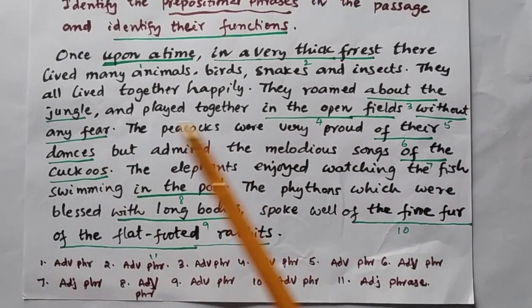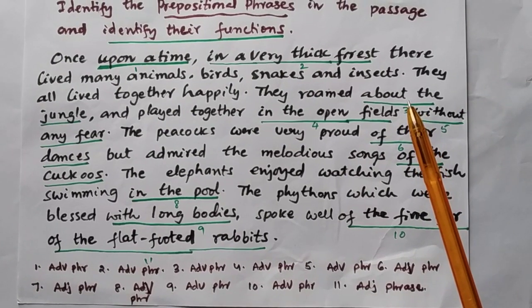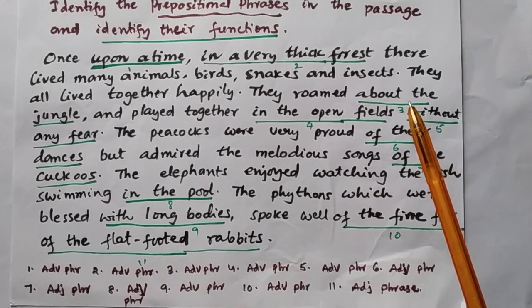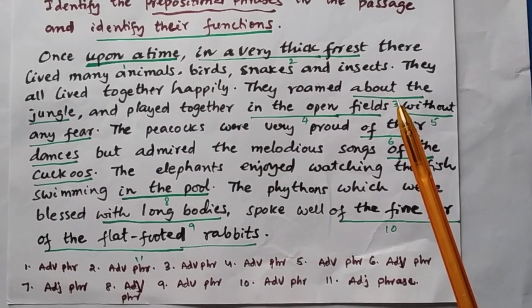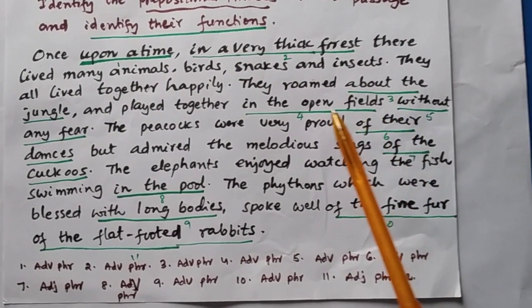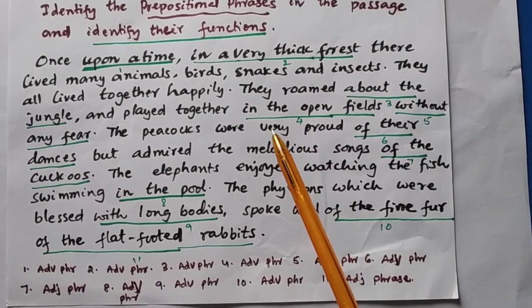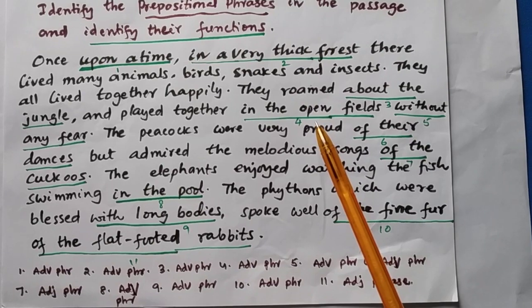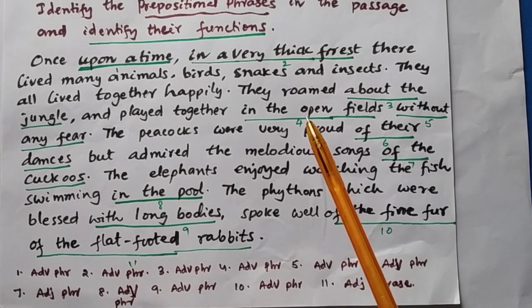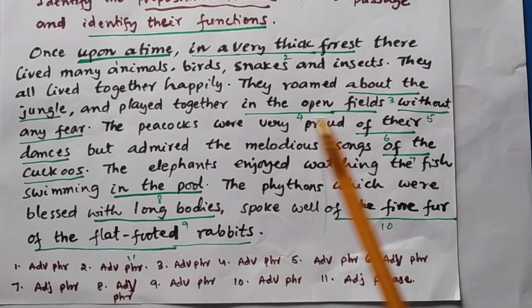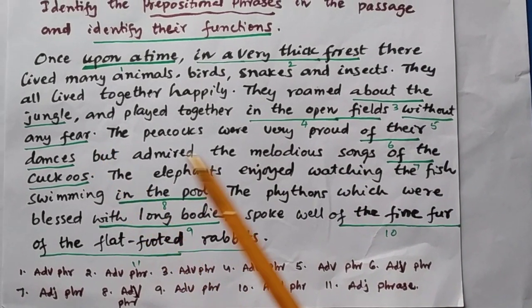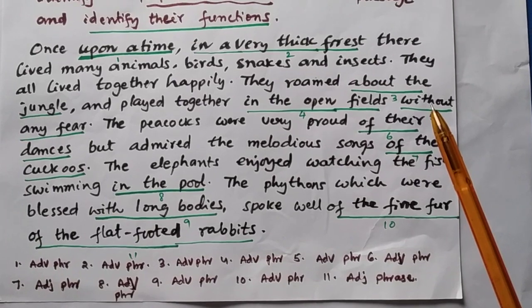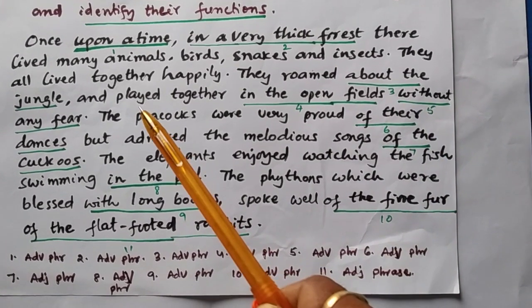About the jungle is an adverb phrase. Here it is also a prepositional phrase. Here the prepositional phrase works like an adverb phrase because it modifies the verb roamed. In the open fields is a prepositional phrase. Here it is called an adverb phrase because it modifies the verb played. Without any fear is also an adverb phrase because it modifies the verb played.